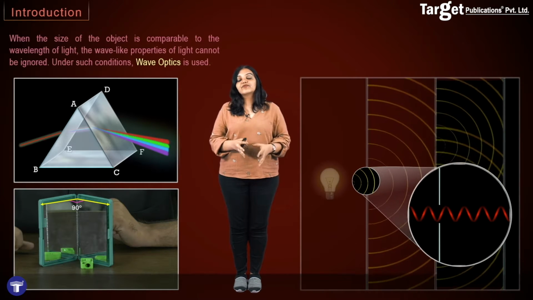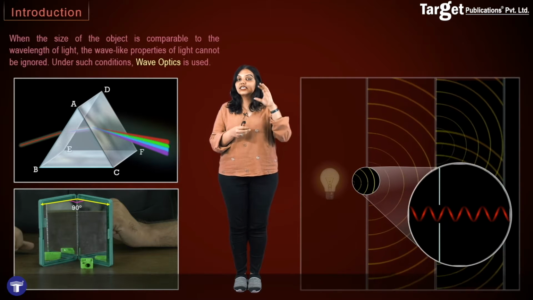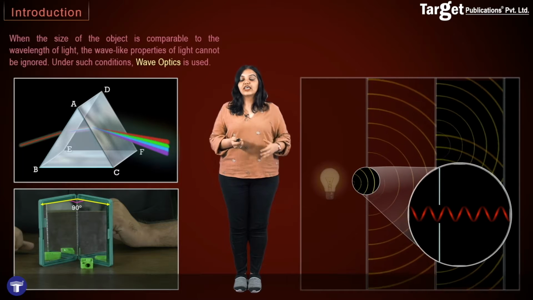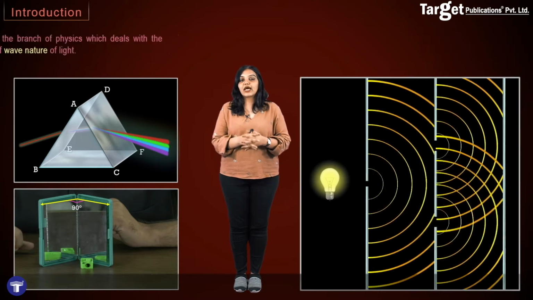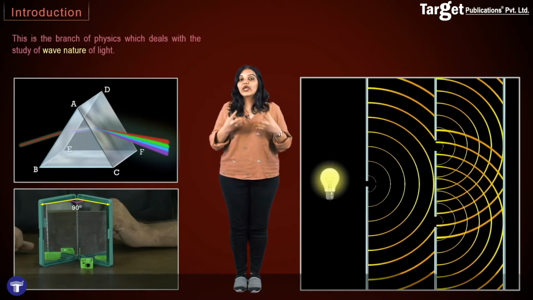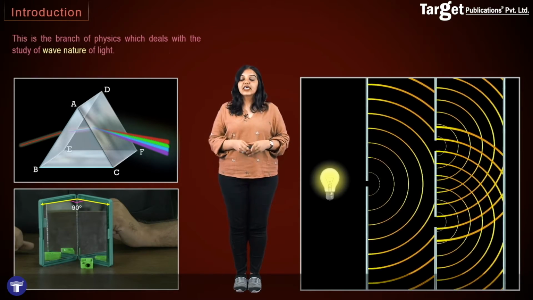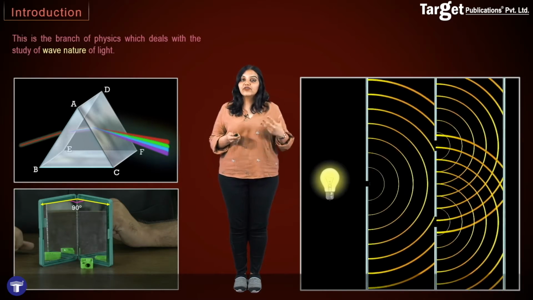So wave optics is used when the size of the objects we're dealing with is almost similar to the size of the wavelength of light itself. This is the branch of physics which deals with the wave nature of light, and hence the name wave optics. So let's first take a look at why wave optics was even required.